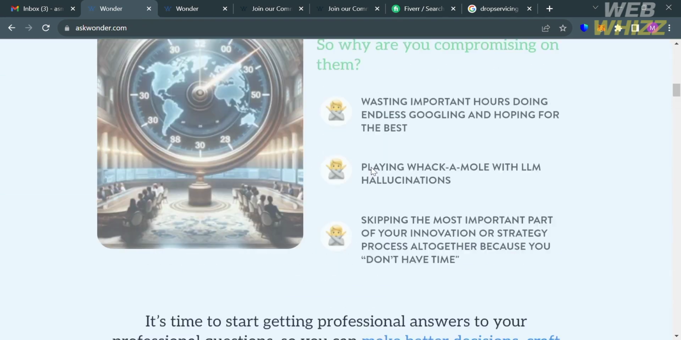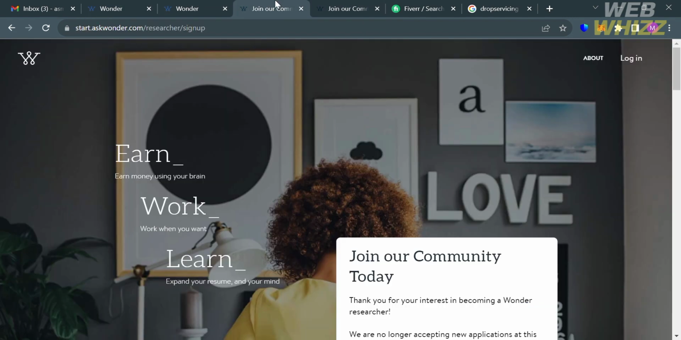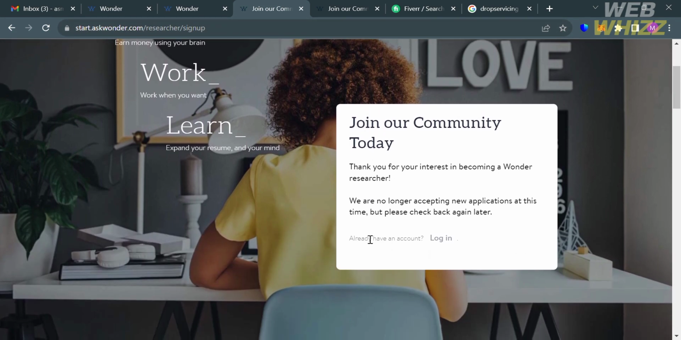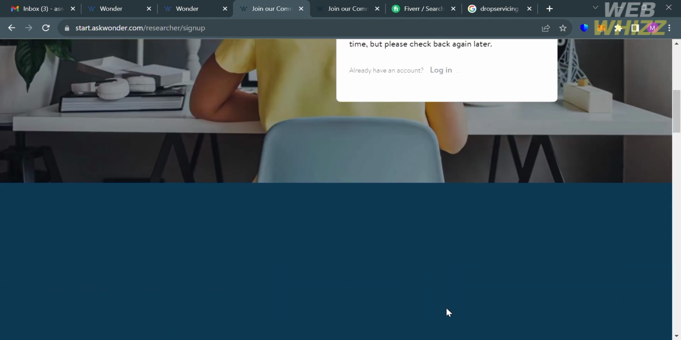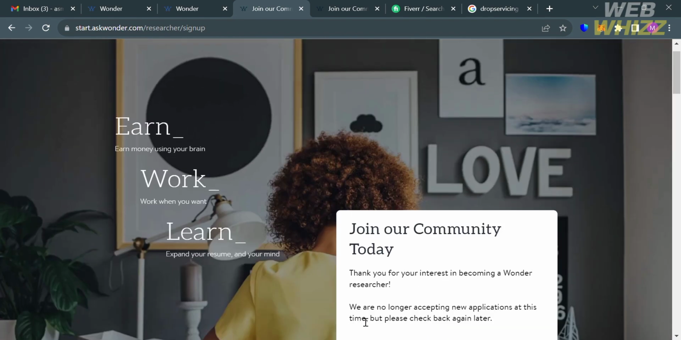And now, if you want to become a researcher on AskWonder, all you need to do is to go to this website, or you can simply click the link in the description below. Then from here, it will show you that you can join their community of AskWonder. But currently, they are no longer accepting new applications at this time, so you can check back again later.